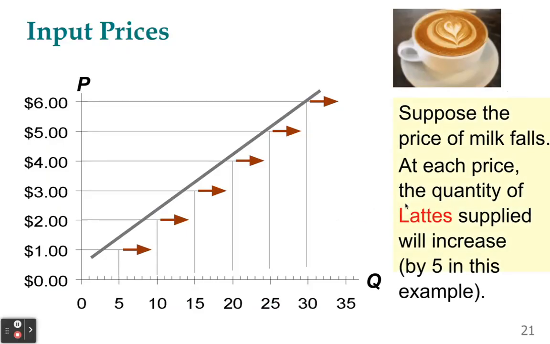Just to illustrate this, if we're looking at the supply of lattes, if the price of milk falls, at each and every price, the quantity of lattes supplied will increase, and our curve shifts to the right.